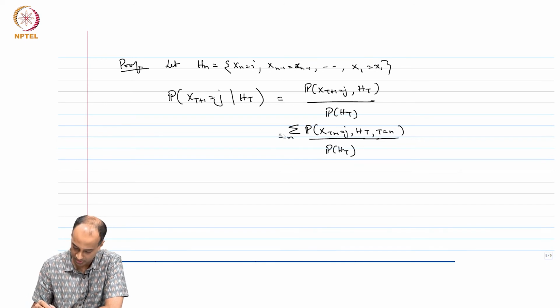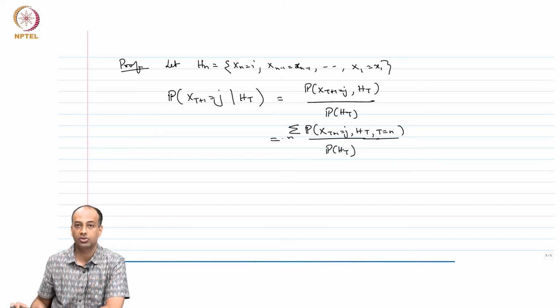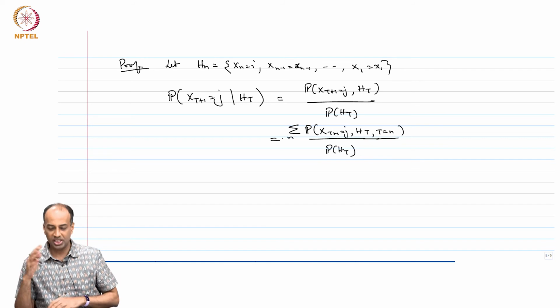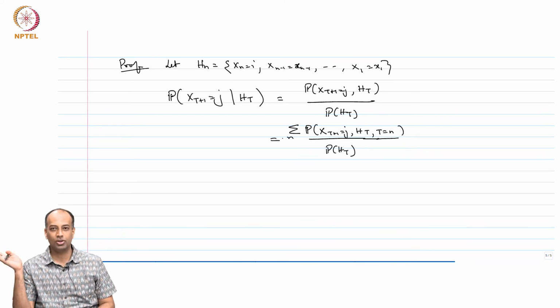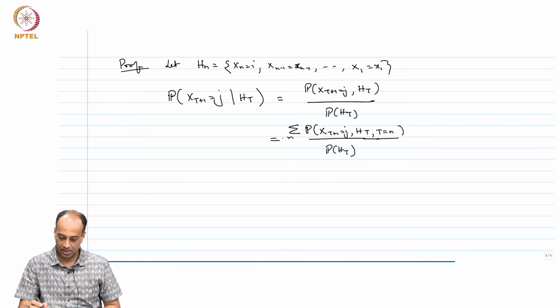Now, why is this valid? This is by the law of total probability. I am just using total probability because t equals n are disjoint events. If you stop at 13, you are not stopping at 14 or 12.